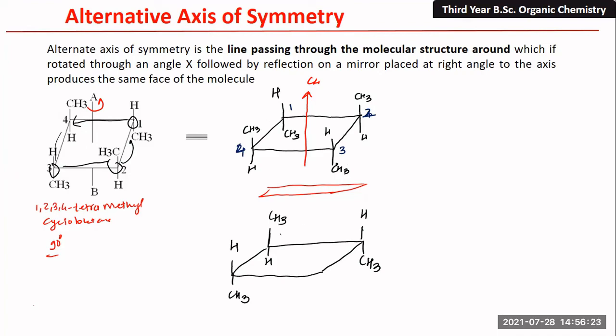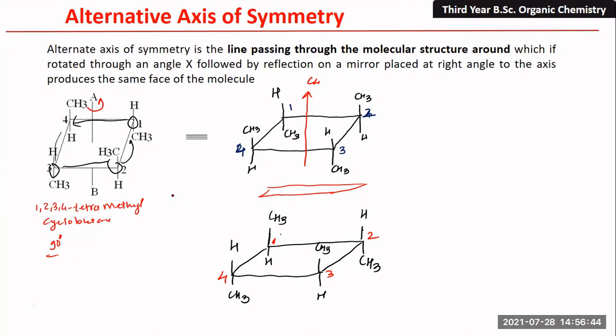Similarly, this methyl group should be at the top, here it is CH3, and this hydrogen should be at the bottom. Now we are going to number this one. This carbon is 1, this is 2, 3 is here, and 4 is there.